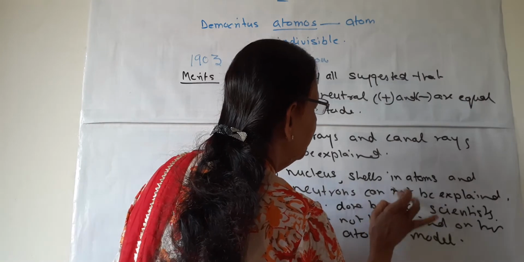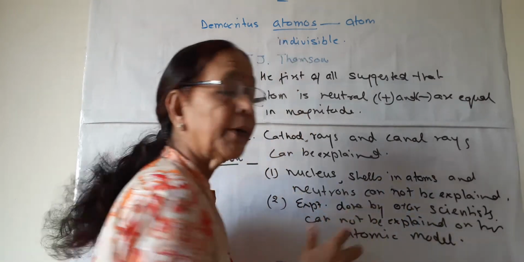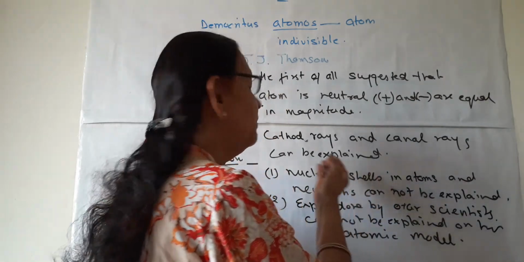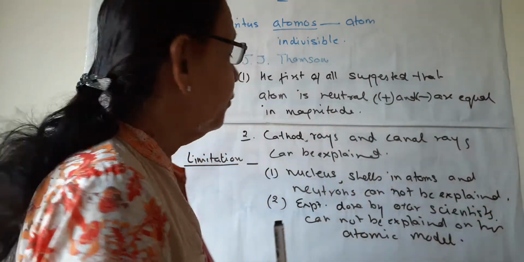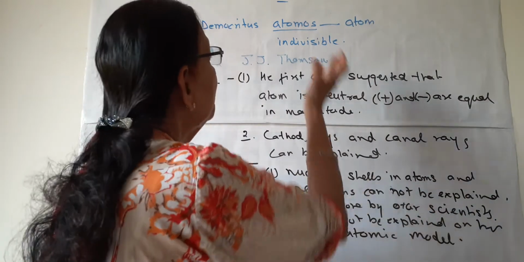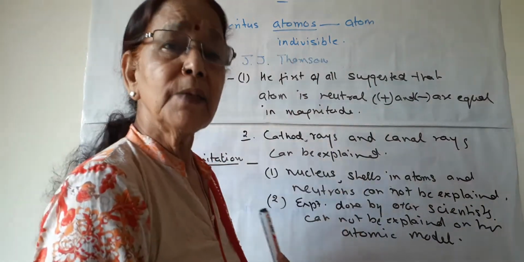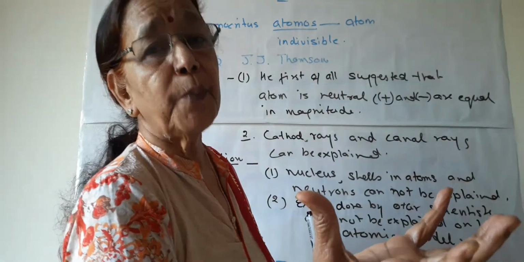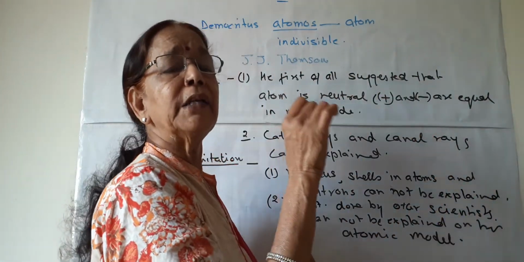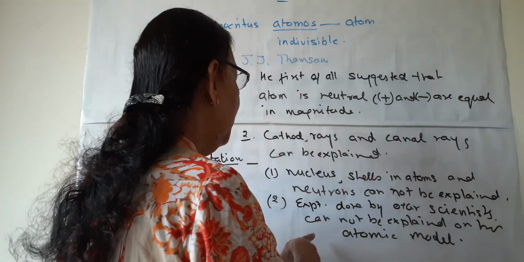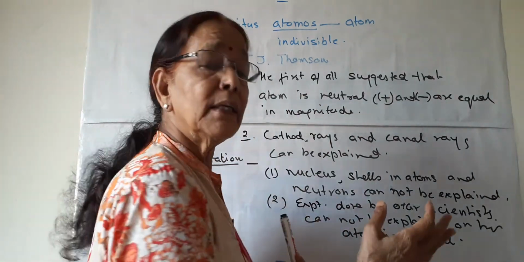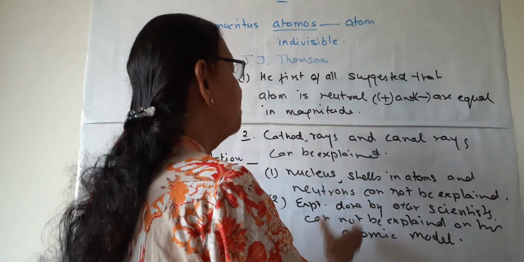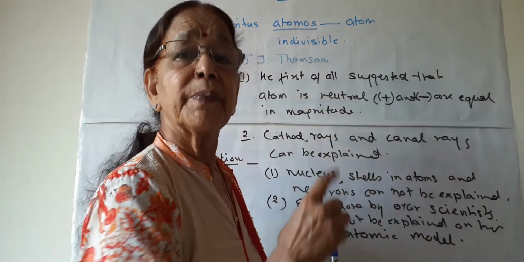After he gave his atomic model, neutrons were discovered, shells were discovered, and the nucleus was discovered by Rutherford, and these things cannot be explained on his model because he has just given a sphere with a positive body and negative particles embedded in it. And the experiments done by Rutherford and Bohr cannot be explained on his model.